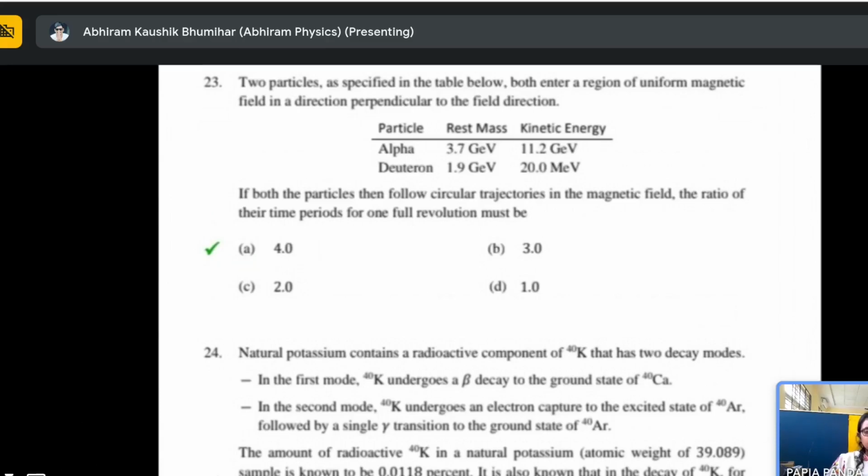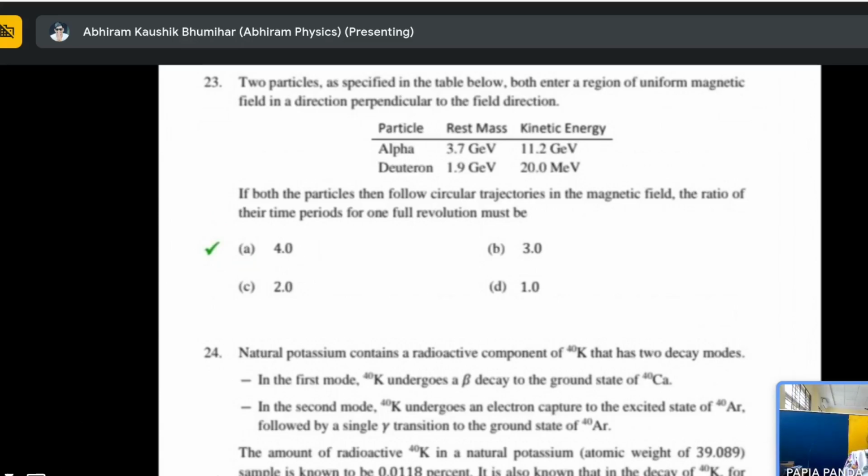Okay, so there is a uniform magnetic field. So what does a uniform magnetic field mean? The force is Q into V cross B, which is coming from the magnetic field.